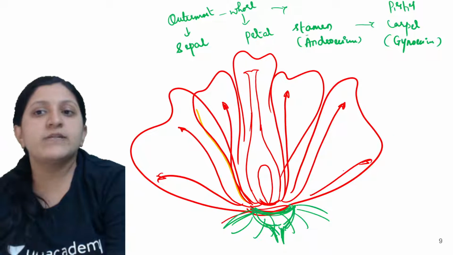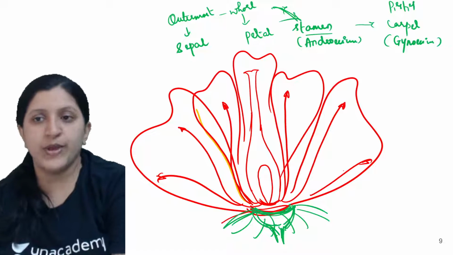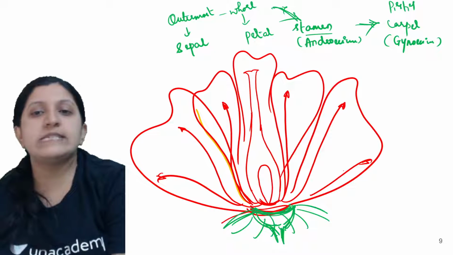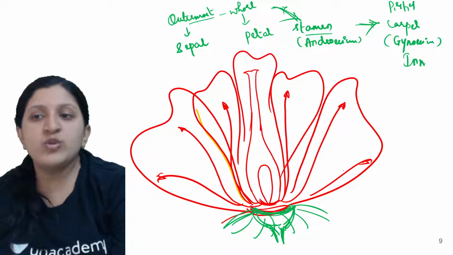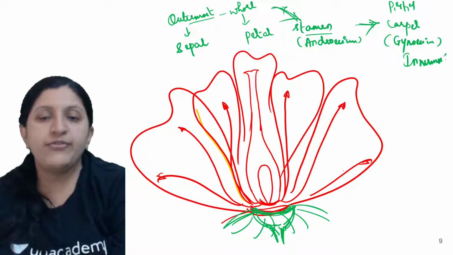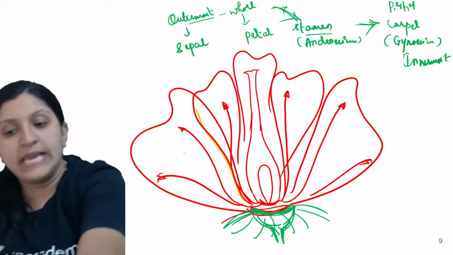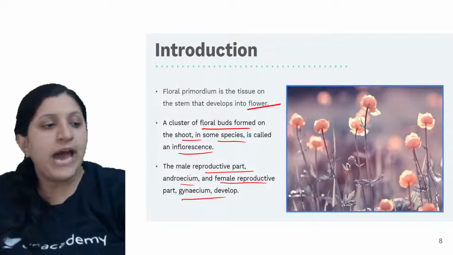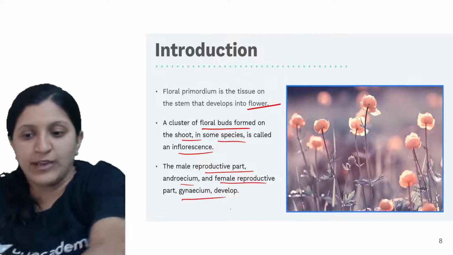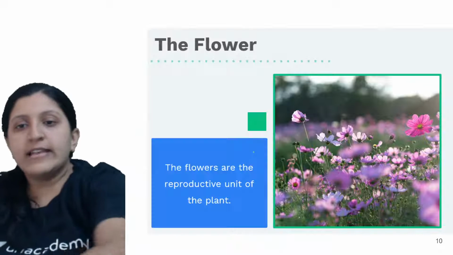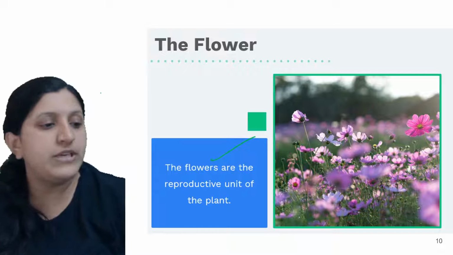And the collective term, the stamen or androecium, is mentioned. So you can just take it this way. You can see this being the outermost and this being the innermost whorl in the flower. So that is a bisexual flower. You can find the male reproductive part, the androecium, and the female reproductive part, that is the gynoecium. And the flowers are the reproductive unit of the plant.